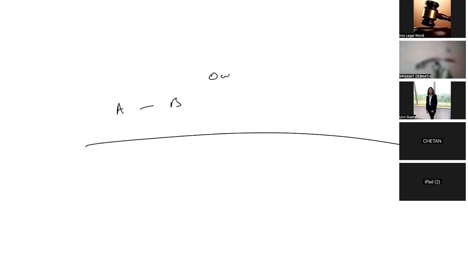Let's say, as an example, A has a suit against B, and the subject matter of the suit is ownership. Since the property is below 5 lakhs, the suit can be instituted in which court? I've taught you that: civil court, junior division. Since the suit is below 5 lakhs, the suit will be instituted in civil court, junior division.